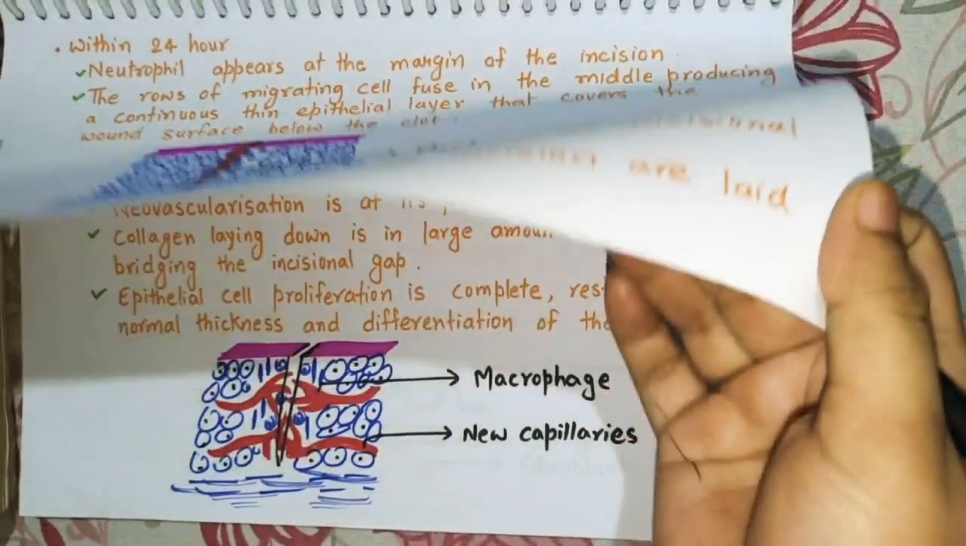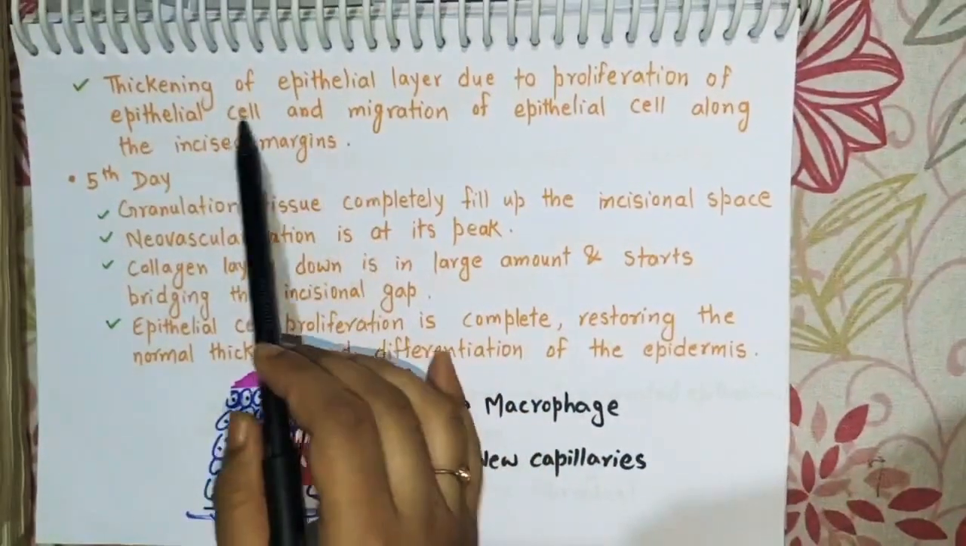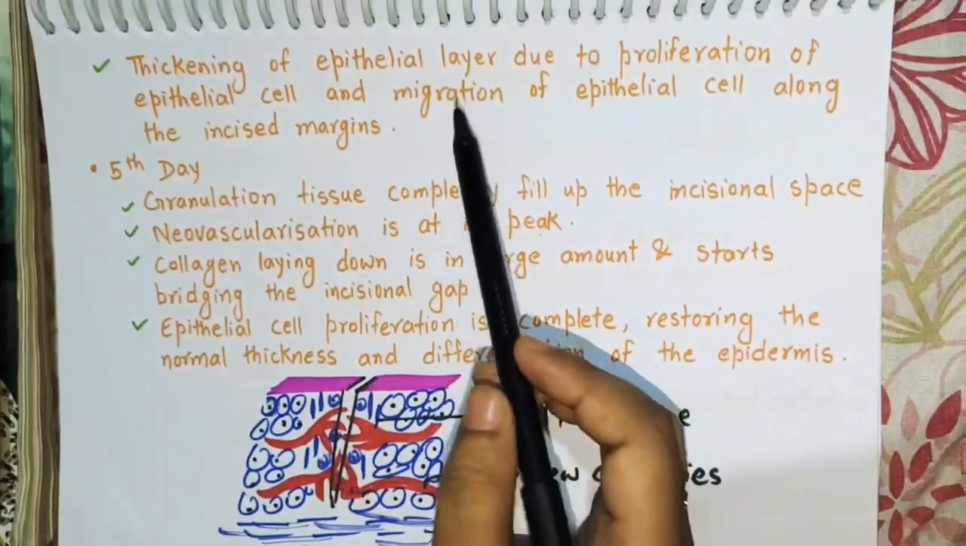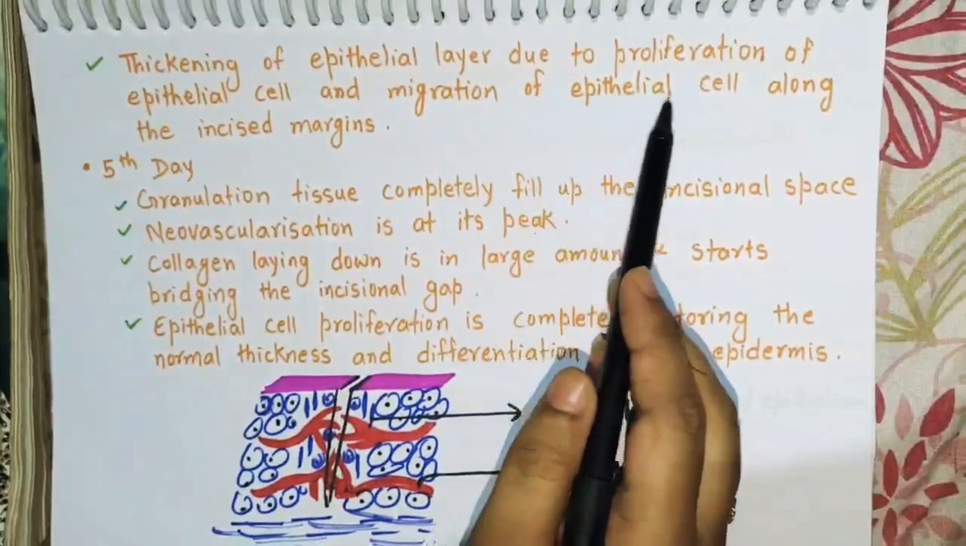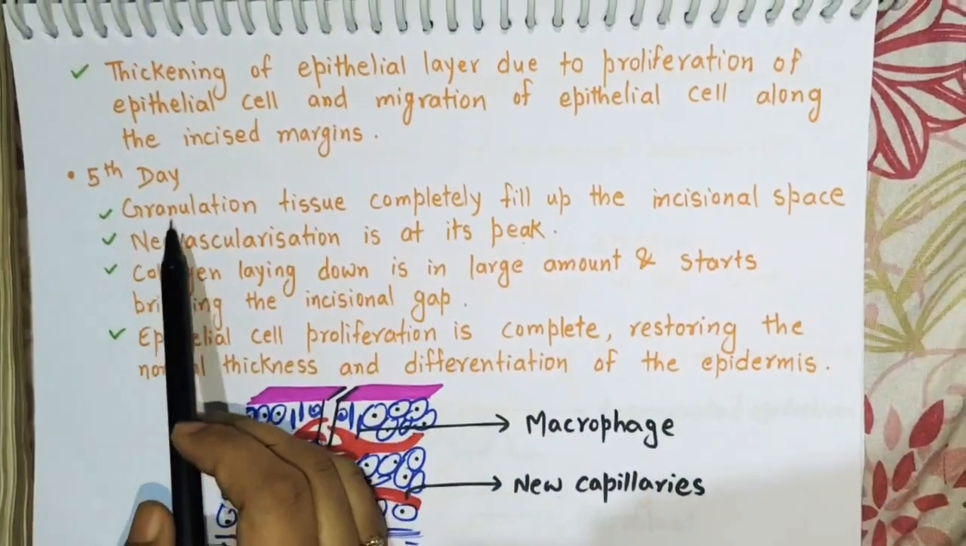Now the next process is, during the third day there will also be thickening of the epithelial layer due to proliferation of epithelial cells and migration of epithelial cells along the incised margin. What happened on the fifth day?